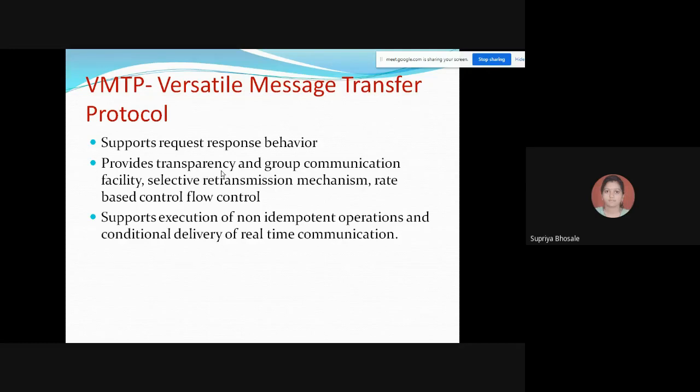So how you are going to send the request and how many responses you are getting, that will be controlled over here. Then to support transparency and to provide group communication facility, entities in VMTP are identified by 64-bit identifiers that are unique. Okay, so here we are using 64-bit identifiers in which all the fields are unique, stable, and independent of the host address.